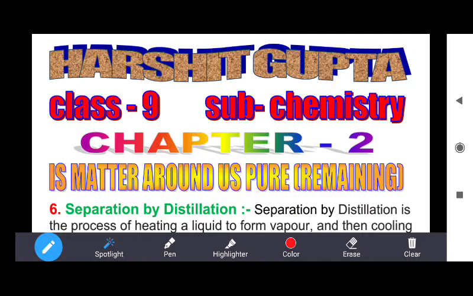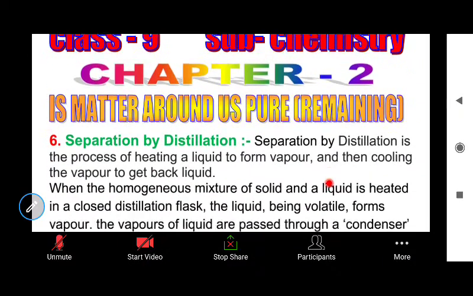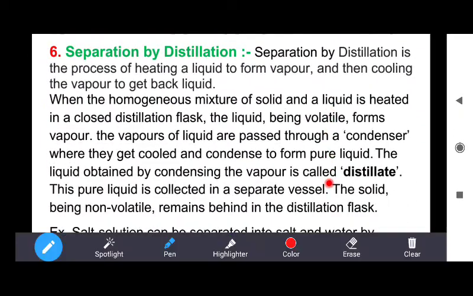Of your second chapter, Is Matter Around Us Pure. In the last video, we discussed the separation method, separation of a mixture of solid and liquid. Today, we will discuss the next topic, separation by distillation. Distillation is the process of heating a liquid to form vapors and then cooling the vapors to get back liquid.